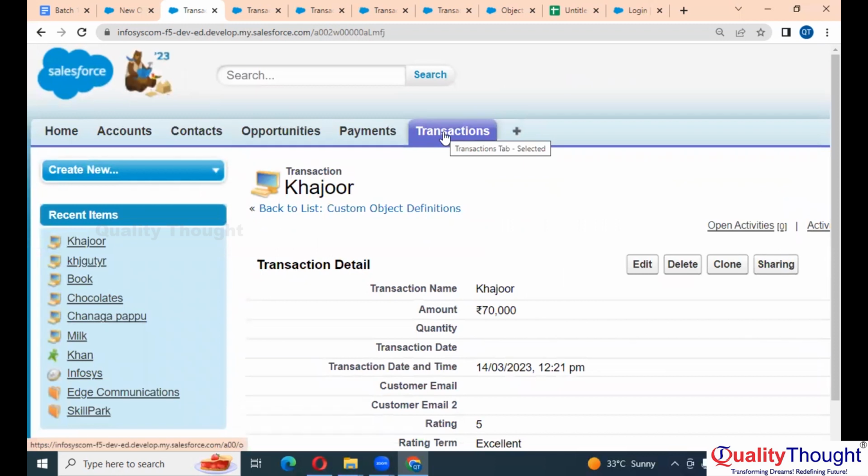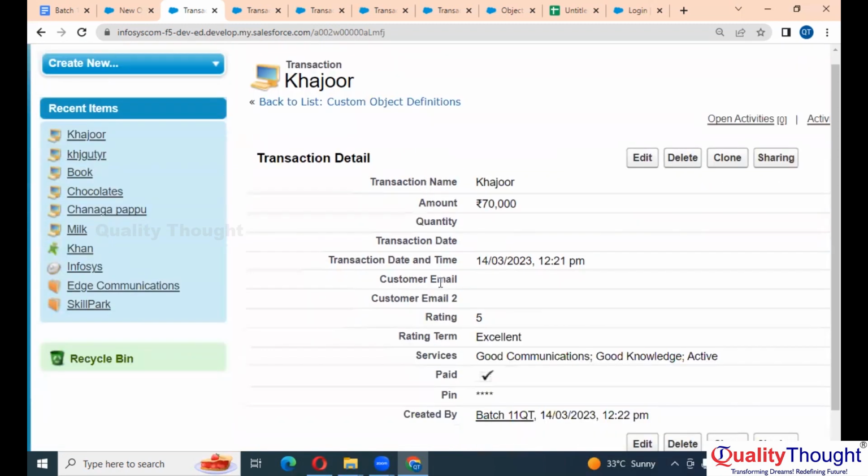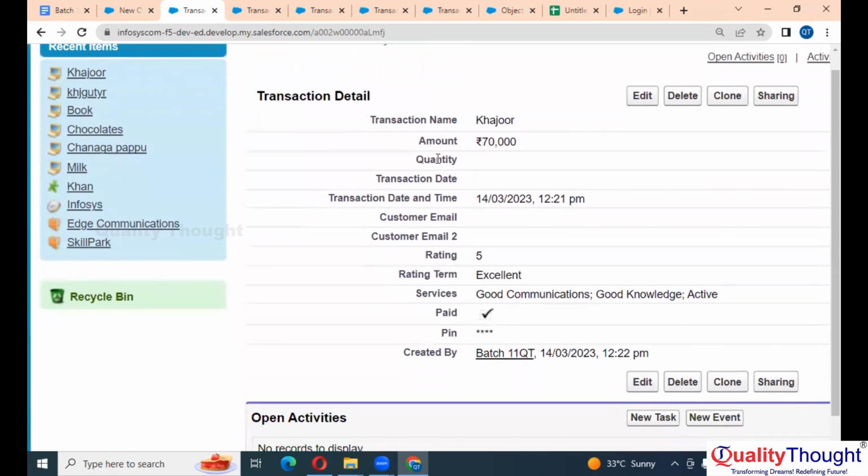This is your custom object in the form of a tab, right? Tab represents the object. These are the fields, okay? Amount, quantity, transaction date and time. These are all the fields, and these are all the values, right? Hope it is clear, right? How it is storing the data. It's storing different data using different data types, right?